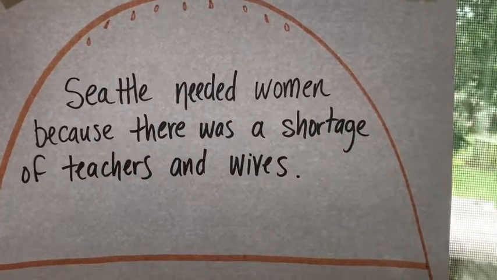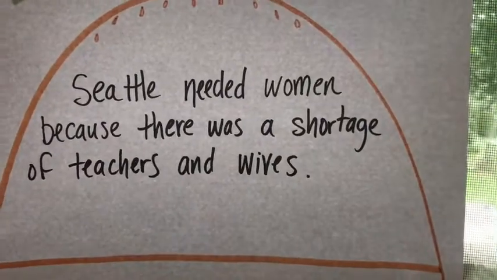Now that's pretty good except for one thing. The thing that's missing in that sentence is that it doesn't give the reader any idea of when or where we're talking about. So you've just said that Seattle needs women, but when? Do we mean like Seattle needed women in the 80s? Do we mean that Seattle needed women last year? Well, no, because that wouldn't make any sense at all. So when you're starting out your essay, your very first sentence of your very first paragraph, you need to make sure to give the reader some context, some time and place.